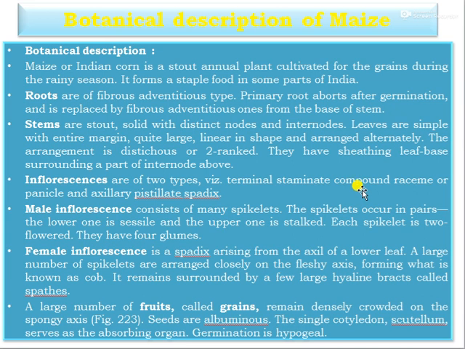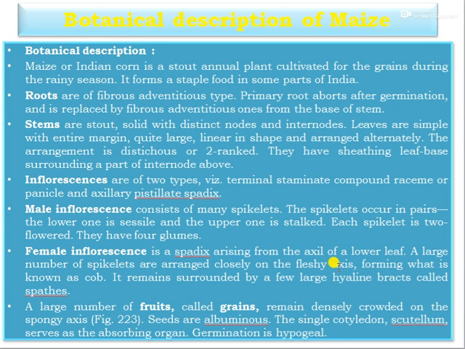The male inflorescence consists of many spikelets. The spikelets occur in pairs. The lower one is sessile and the upper one is stalked. Each spikelet has two flowers. They have four glumes. The female inflorescence is the spadix arising in the axils of the lower leaves.